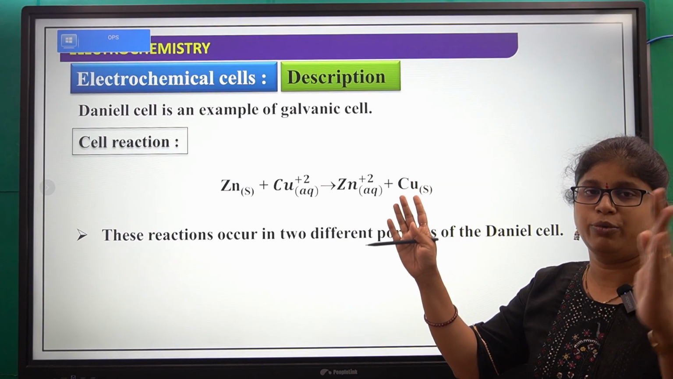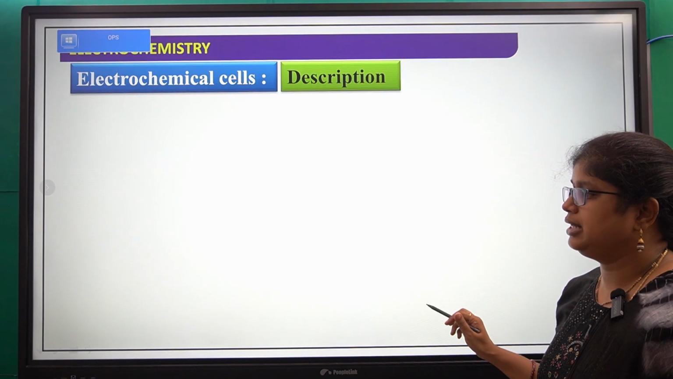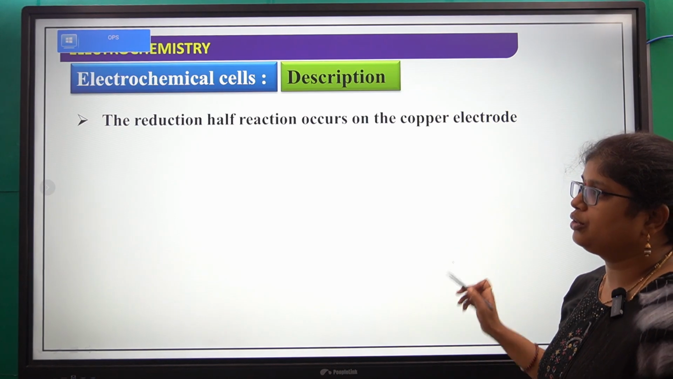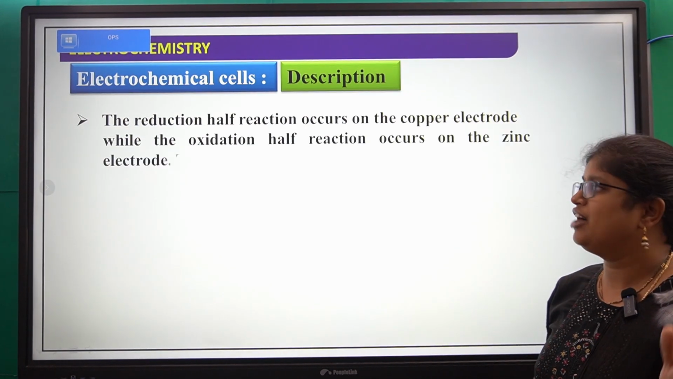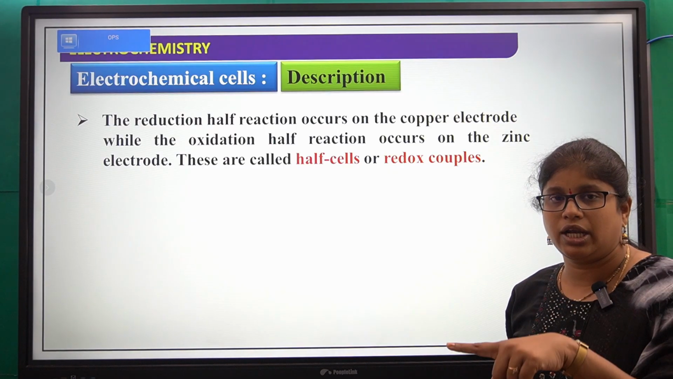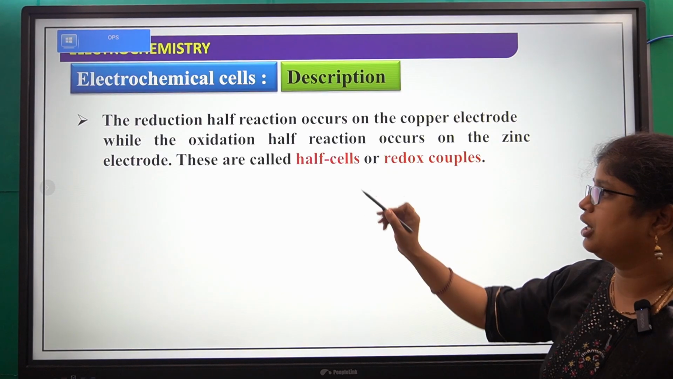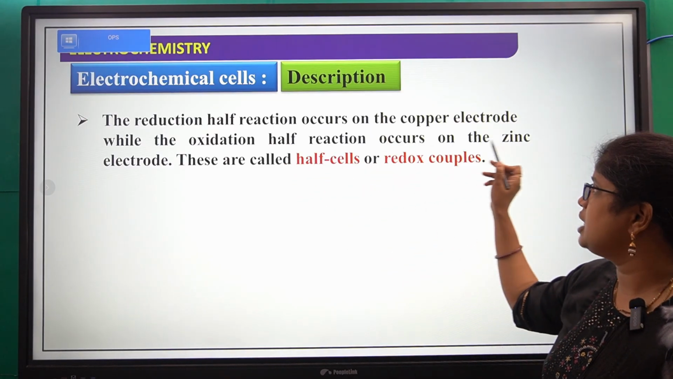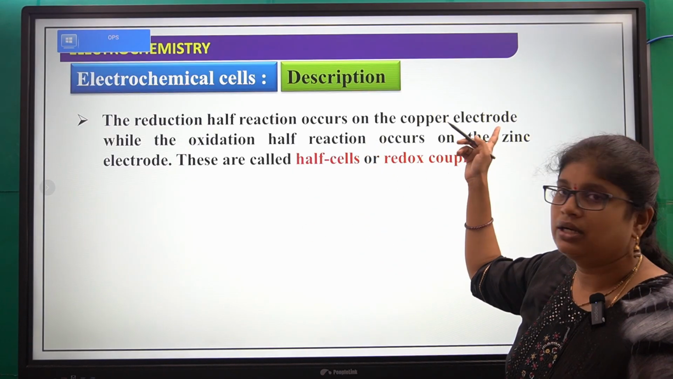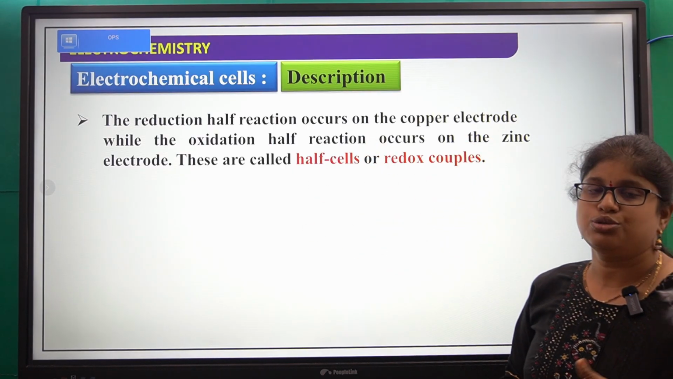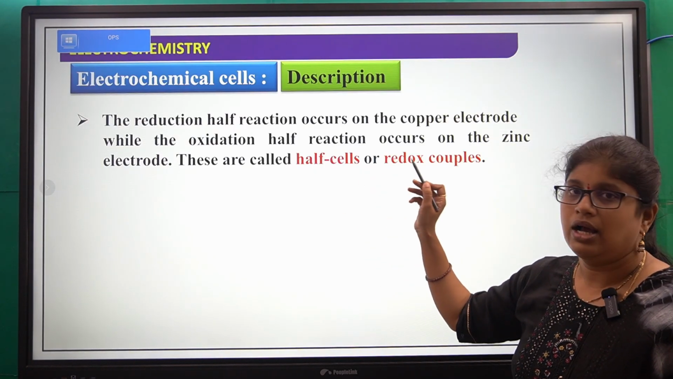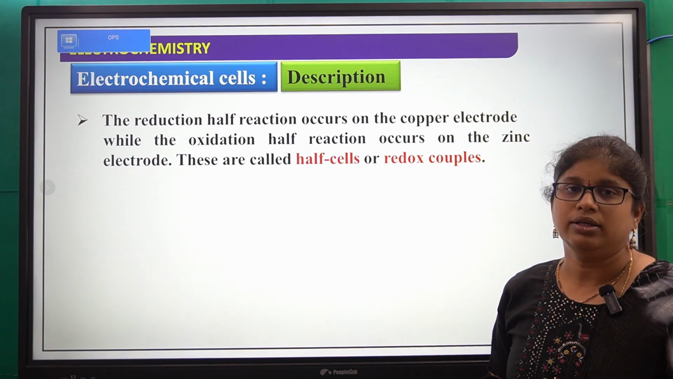Okay, it has two different portions: one is the left side, one is the right side. The reduction half reaction occurs on the copper electrode, while the oxidation half reaction occurs on the zinc electrode. We already discussed this, right? Zinc converts into zinc plus 2, that is the oxidation reaction. So the oxidation half reaction occurs on the zinc electrode and the reduction half reaction takes place on the copper electrode, and these two cells are called half cells. Oxidation and reduction cells are called half cells, and together they are called redox couples.